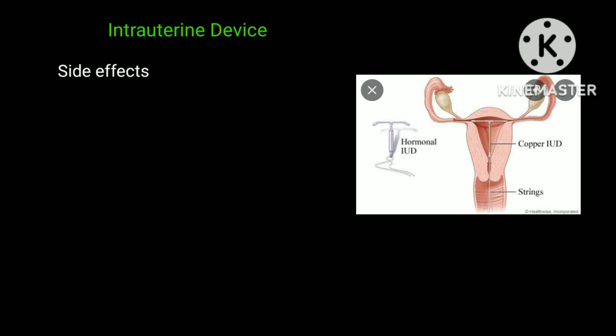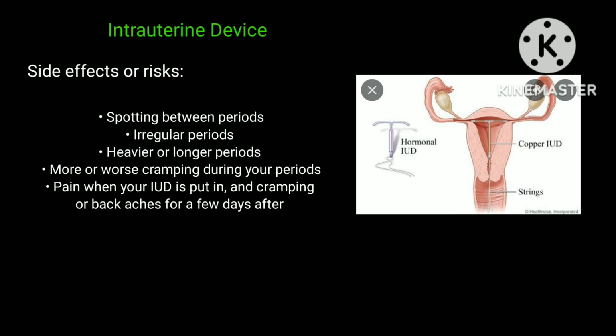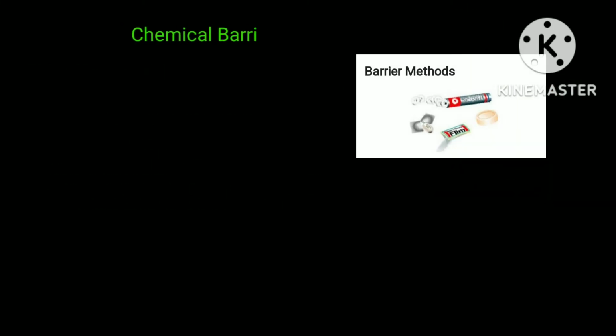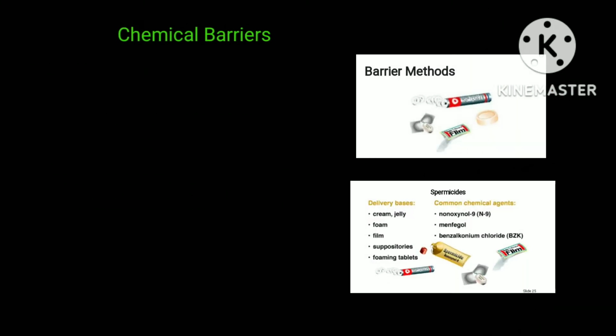The possible side effects or risks in using the intrauterine device are spotting between periods, irregular periods, heavier or longer periods, more or worse cramping during your periods, pain when your IUD is put in, and cramping or backaches for a few days after. Next example is the chemical barriers.